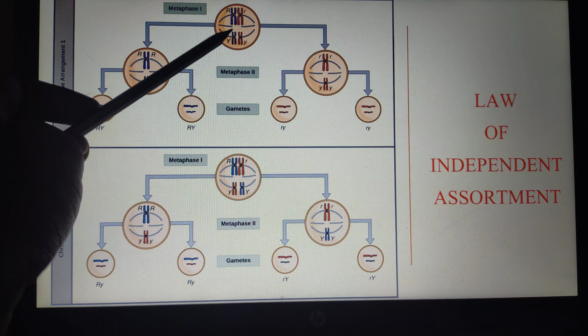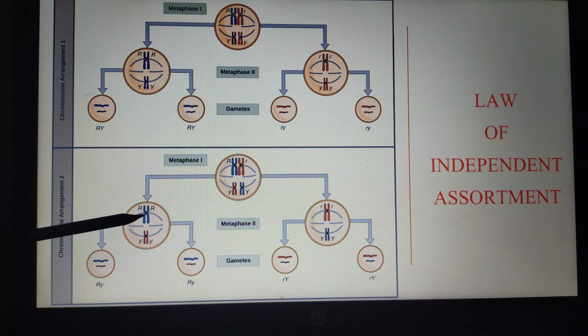So after the metaphase, if you see, the dominant form is now going with the recessive form, right? So here it goes with the dominant form, here it goes with the recessive form. Both the chances are possible. So one allele may either go with the dominant allele or the recessive allele, right? To simply understand, the segregation of one allele will not influence the segregation of another allele, right? So there is no compulsion.